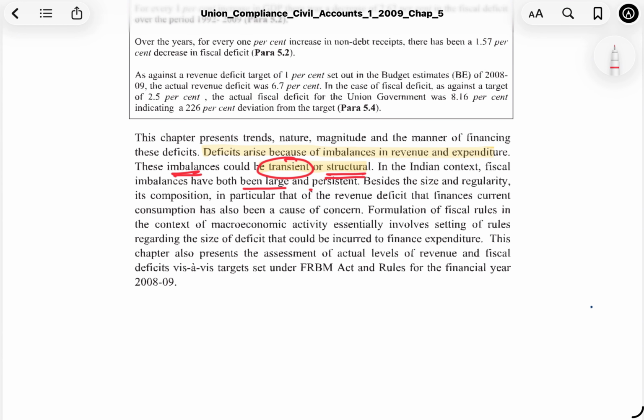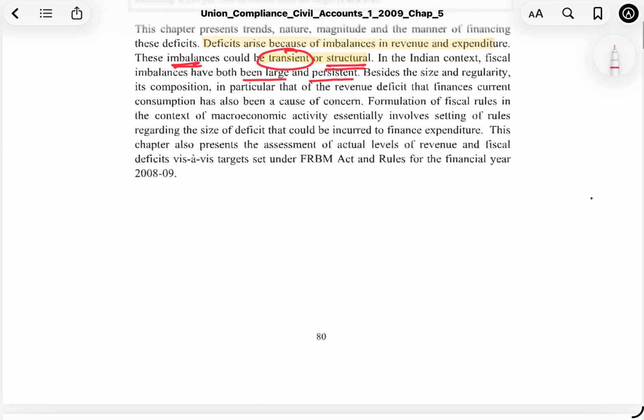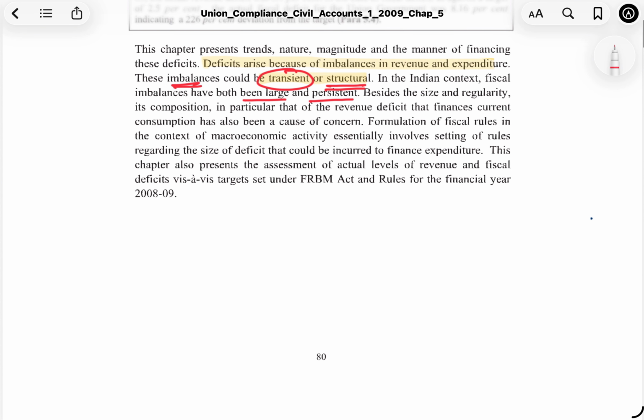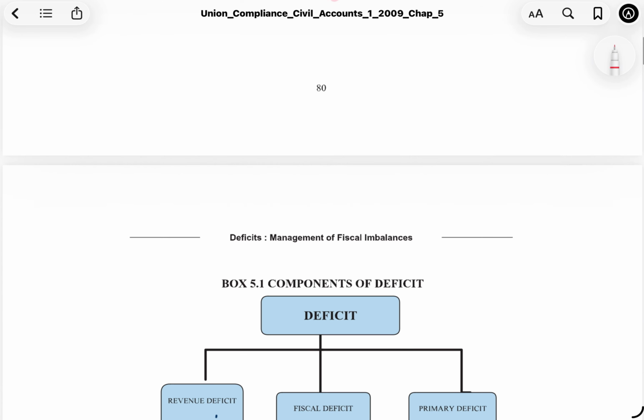In the context of India, fiscal imbalances have been both large and persistent. Now, in order to keep our fiscal deficit and other things under control, we have set a target under the FRBM Act. Under that, we have a list of things, okay, we have to maintain our fiscal deficit at 4%, and the debt to GDP should be 60%.